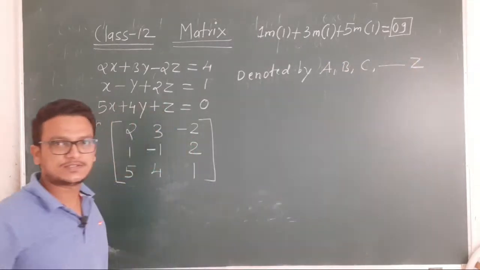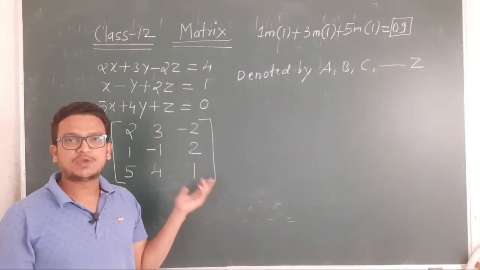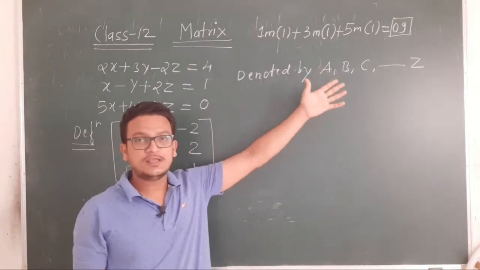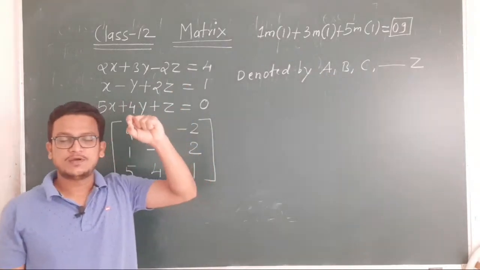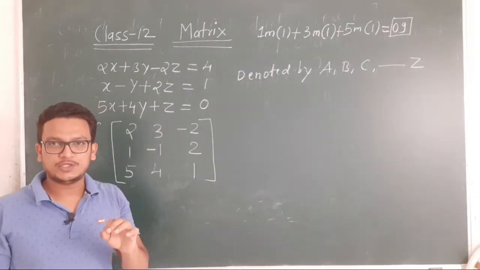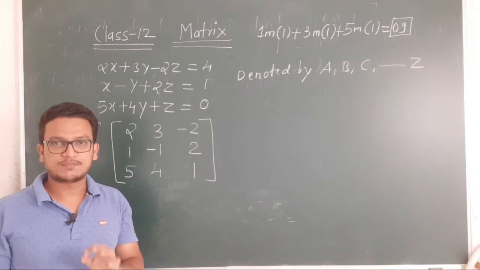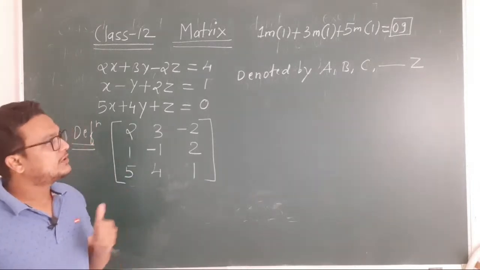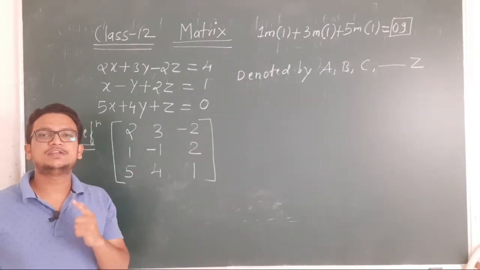That means you can denote a matrix by A, B, C, D, and so on up to Z. From the English alphabet you can take any letter, but it should be a capital letter. So a matrix is denoted by capital letters of the English alphabet.